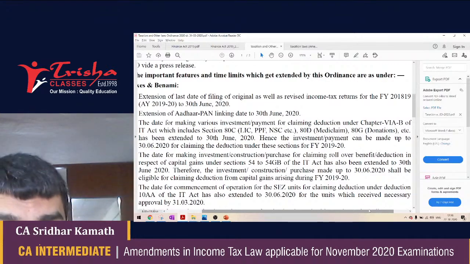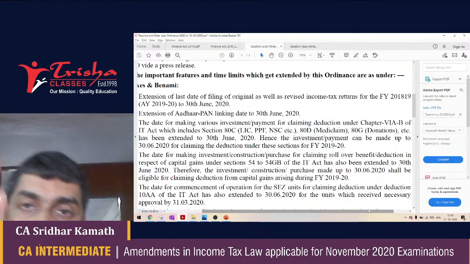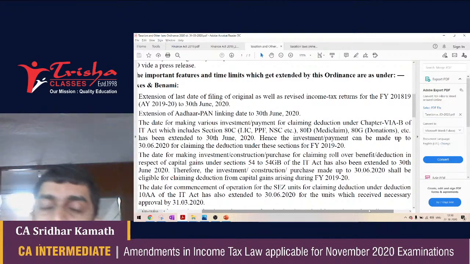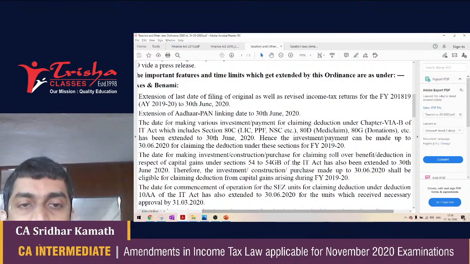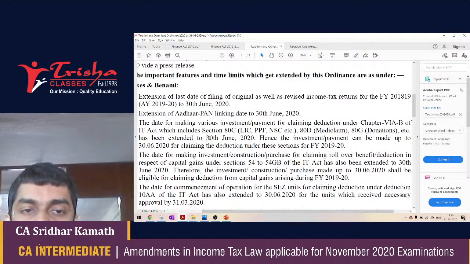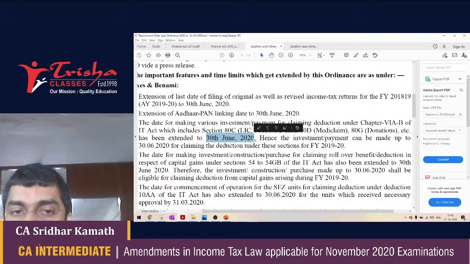But here, due to this exceptional case, that investment done in the month of April 2020 can also be claimed, rather can only be claimed for PY 1920. Now, this 30th June 2020, which was the last date, has now been extended to 31st July 2020, and that was that. After that, there were no further extensions.